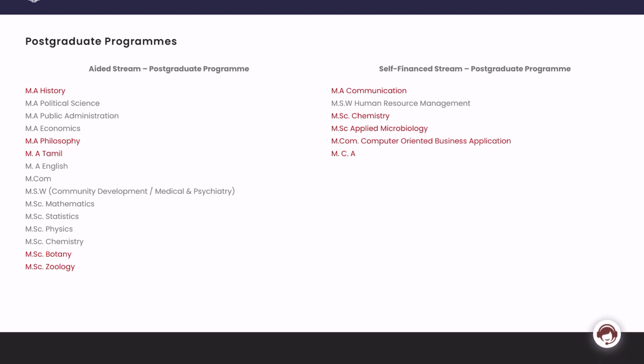Most probably you will be getting 2 more selection lists for PG programs. So make sure that you check the college website regularly, and also check your email so that you don't miss out on the enrollment date, because if you miss that, then your admission will be rejected. Unfortunately, we cannot find out how much percentage you need in your UG. If they had mentioned it, it would have been really, really helpful. But yeah, you cannot help it.